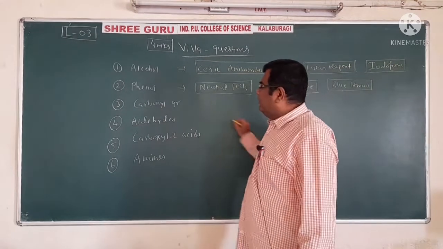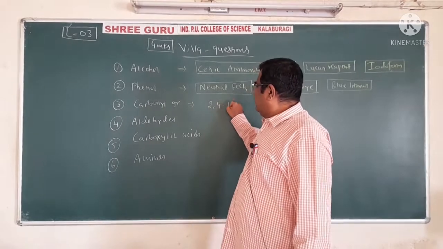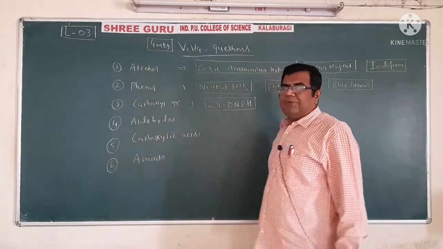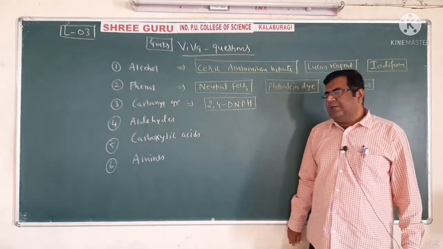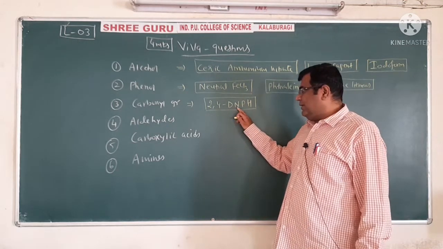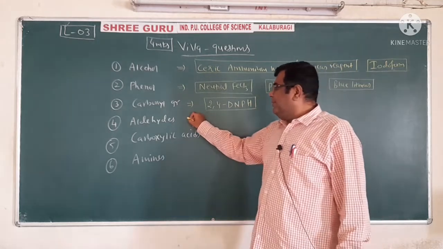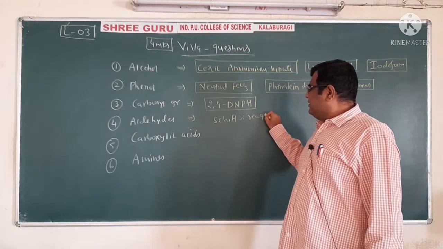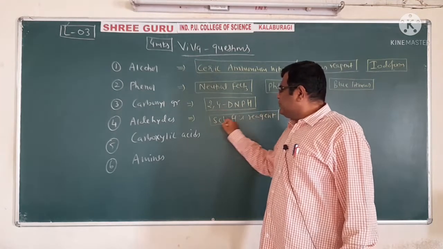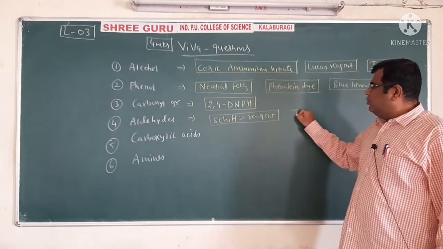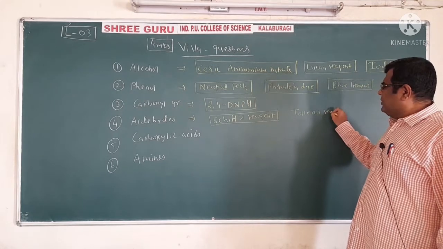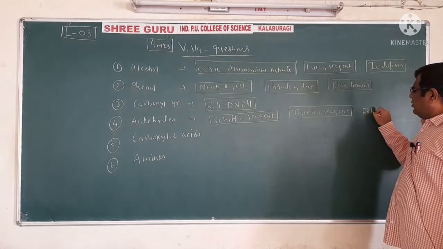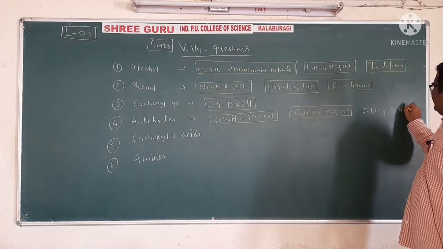In the carbonyl group, we have the 2,4-dinitrophenyl hydrazine test. Every carbonyl group responds to that particular 2,4-DNPH, that is 2,4-dinitrophenyl hydrazine. For aldehydes, we have Schiff's reagent. Schiff's reagent is used to distinguish between aldehyde and ketone. Also, we have Tollen's reagent test. And the third one is the Fehling solution.